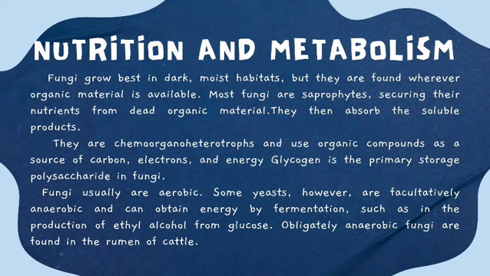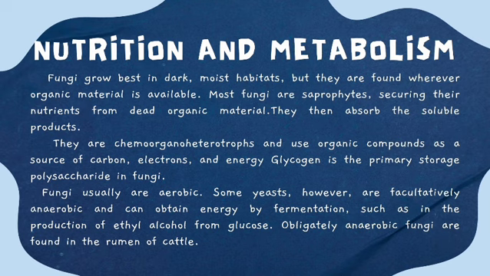Along with this, glycogen acts as the primary storage for the polysaccharides taken up in fungi. Mostly they are aerobic. Some yeasts are facultative anaerobes. They obtain their energy by means of fermentation, like the production of ethyl alcohol from glucose. Some fungi are obligate anaerobes, which are mostly found in the rumen of cattle.